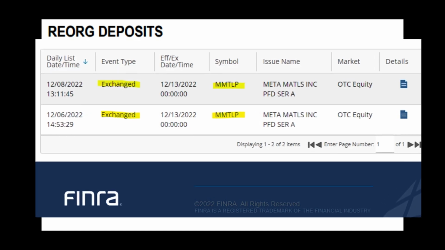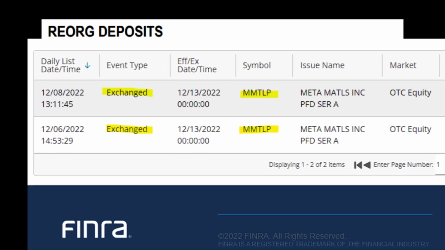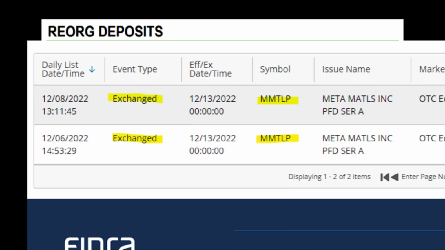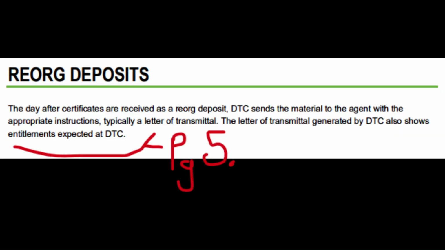FINRA's notice states the event type as exchanged, meaning MMTLP must be deposited as a reorganization deposit and could only be deposited after the effective date of December 13th, in my opinion. Under reorganization deposits, the day after certificates are received as a reorg deposit, DTC sends the material to the agent with the appropriate instructions, typically a letter of transmittal. The letter of transmittal generated by DTC also shows entitlements expected at DTC.